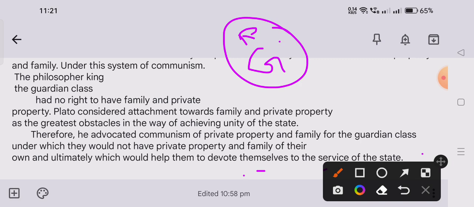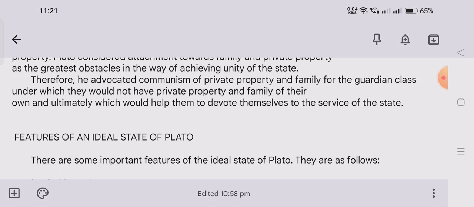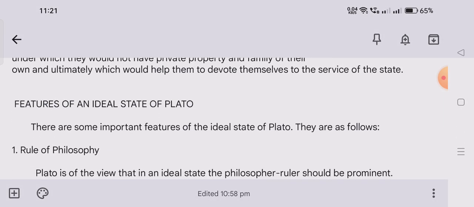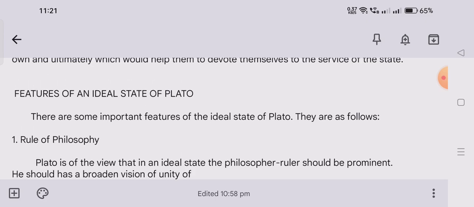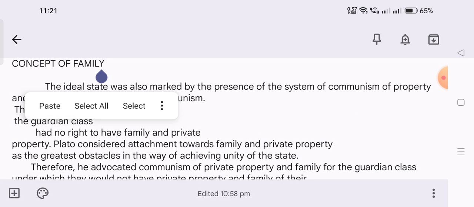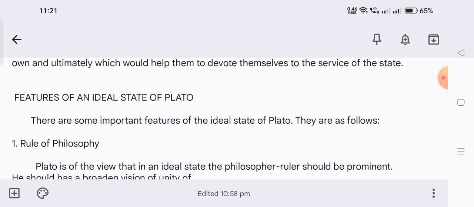They should not be involved in any private life. They will live their life without any family and without any private property. Then only will the unity of society prevail.